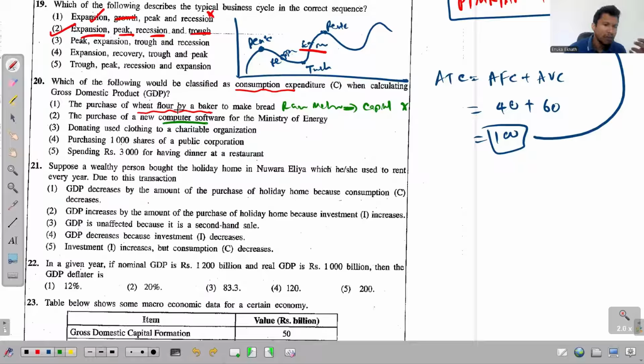Donating: we don't even consider those donations. We just consider them as transfers and we ignore them when evaluating GDP. Purchasing 1,000 shares is a financial transaction, and again we ignore this. Fifth one, spending 3,000 for having dinner at a restaurant. Yes, true. This is the answer. This is the example for consumption expenditure.